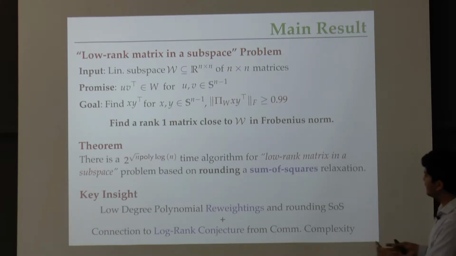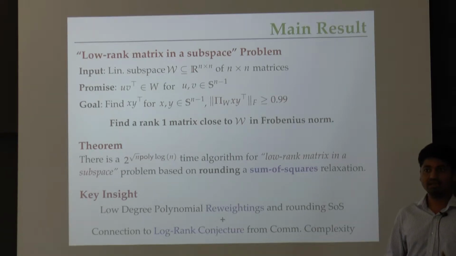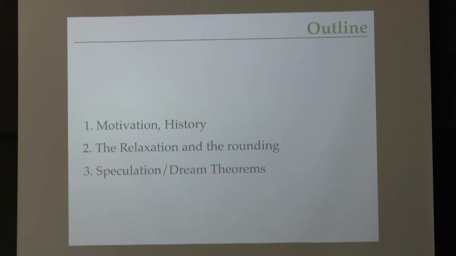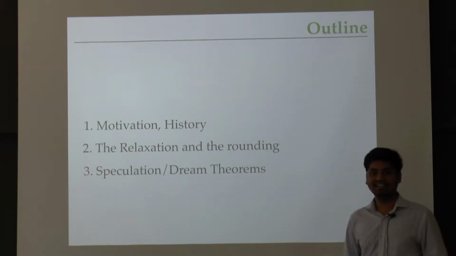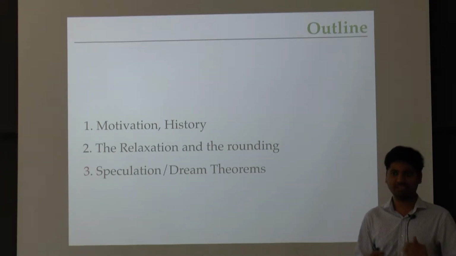In the context of this low rank matrix in a subspace problem, when we want to analyze this low degree polynomial reweighting and in fact construct it, it turns out that somewhat surprisingly we can rely on the tools that have been used to prove upper bounds on the Lagrange conjecture from communication complexity. So this connection between analyzing polynomial reweightings and the techniques in this Lagrange conjecture stuff would actually be useful to us. Great. So with that extended title slide, I can now go on and tell you why you should care about this question, the low rank matrix in a subspace problem.